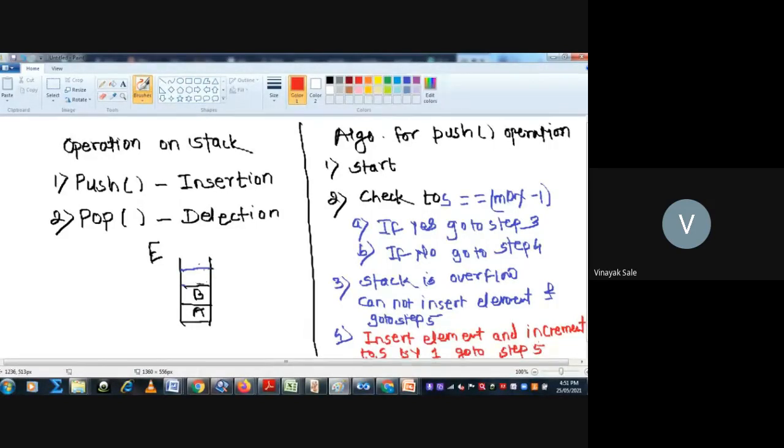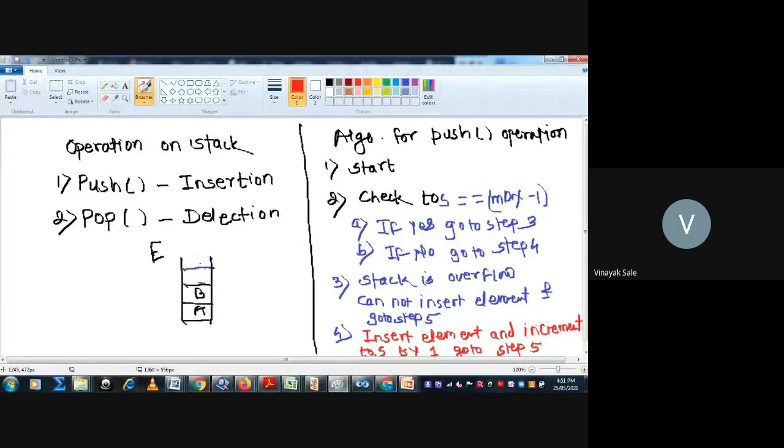And what is the fifth step? Fifth step is stop. So before inserting, you have to confirm whether the stack is full or not. If it is full, then you cannot insert, that is, stack is overflow, and go to stop. If it is not overflow, there is some space remaining, then increment top by 1 and insert the new element and then go to stop.